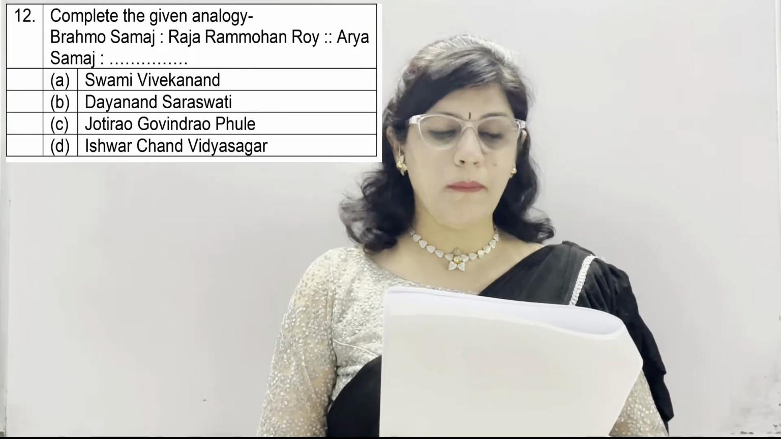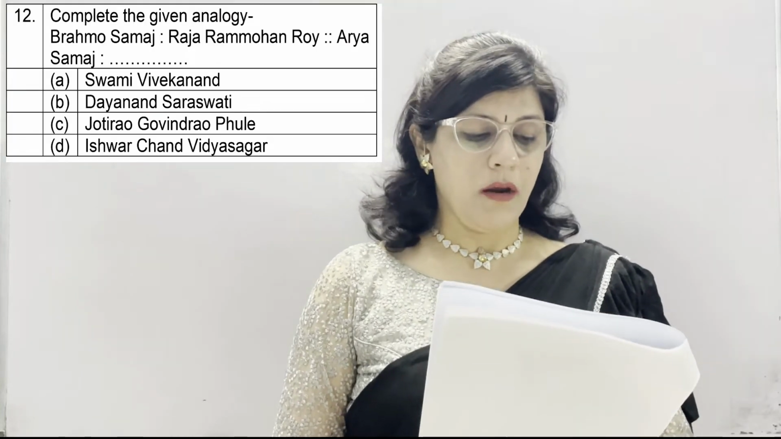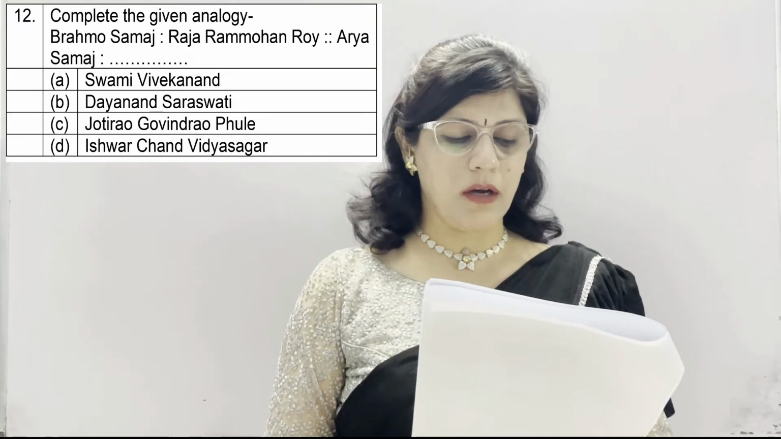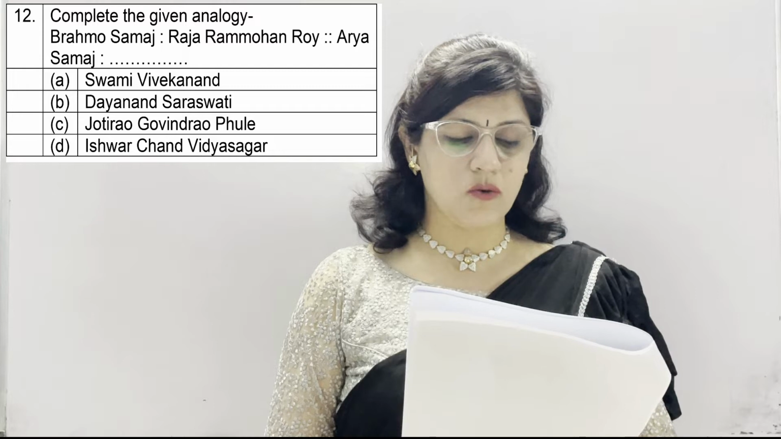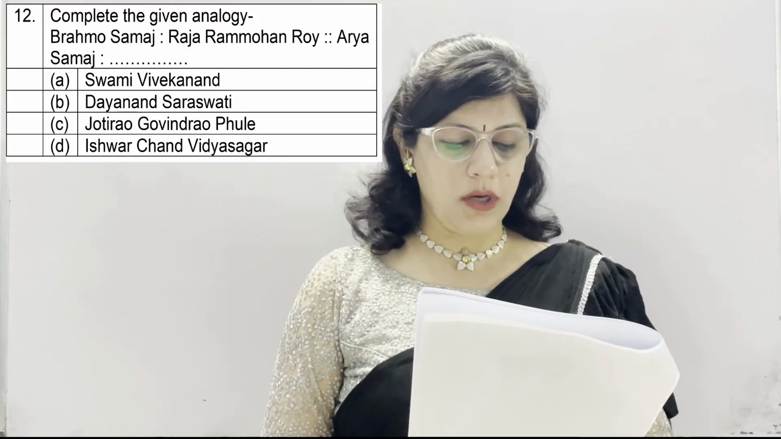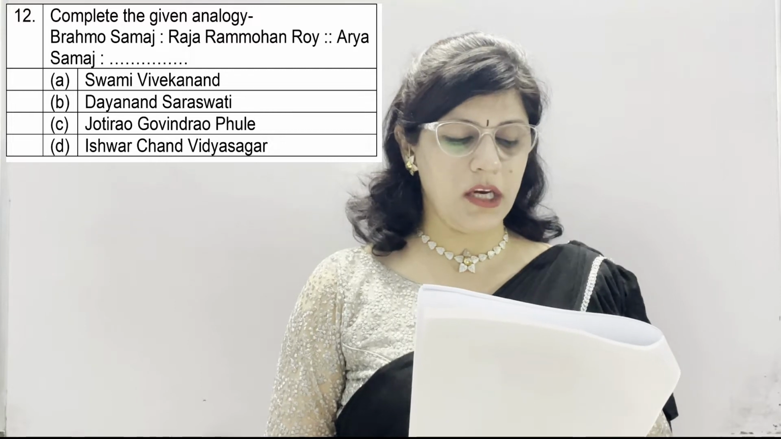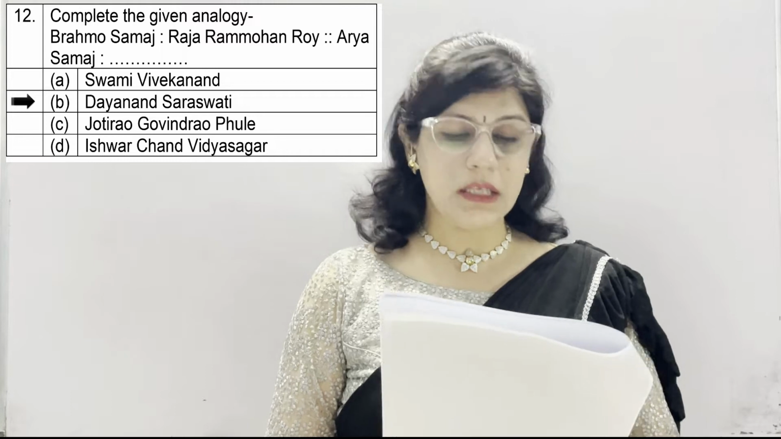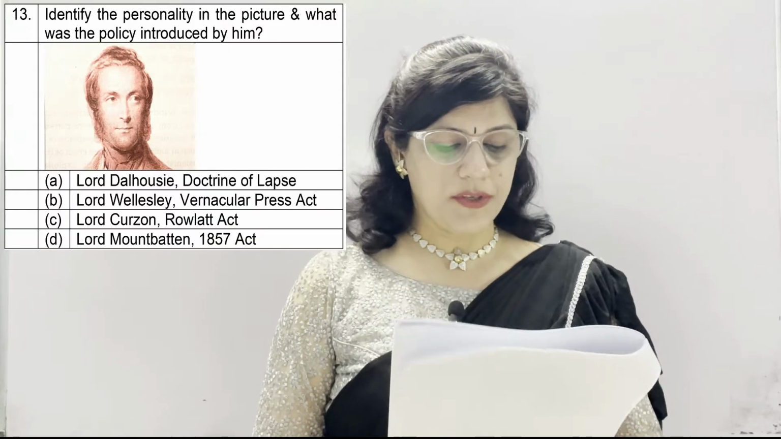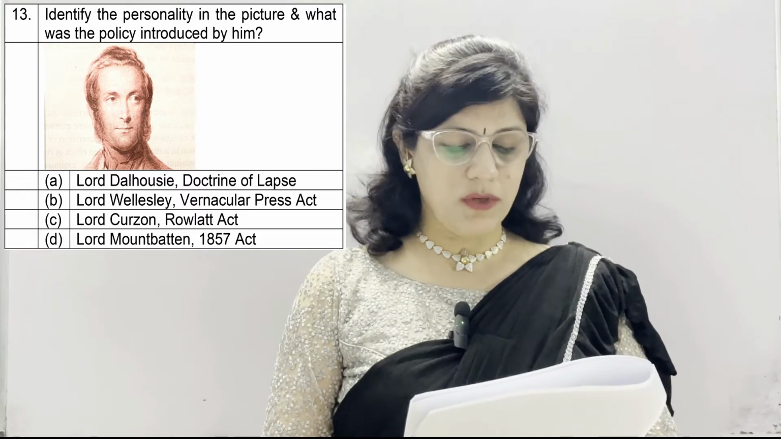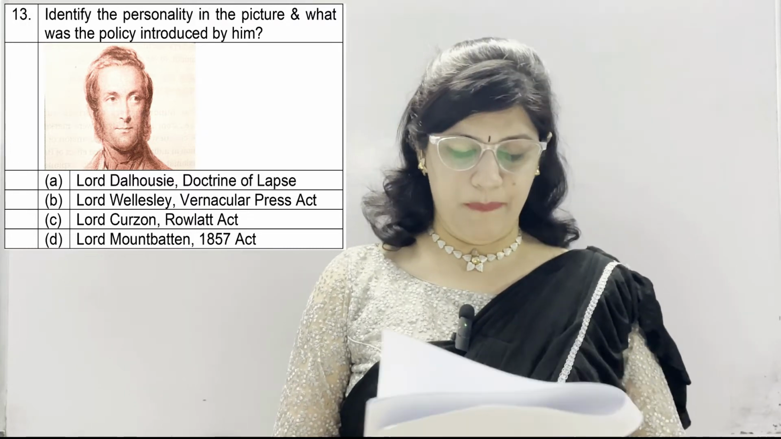Question number 12. Complete the following analogy. Brahma Samaj is to Raja Ram Mohan Rai and then Arya Samaj is to option A. Swami Vivekanand, B. Dayanand Saraswati, C. Jyotirao Govindrao Phule and D. Ishwar Chandra Vidyasagar. And the correct option is B. Dayanand Saraswati. Question number 13. Identify the personality in the picture and what was the policy introduced by him.